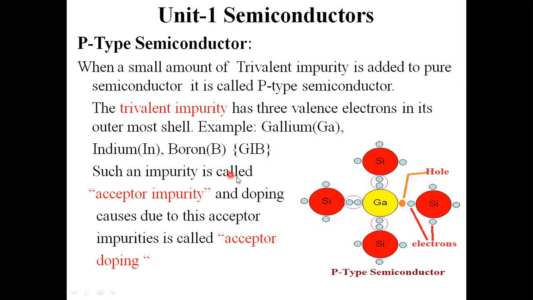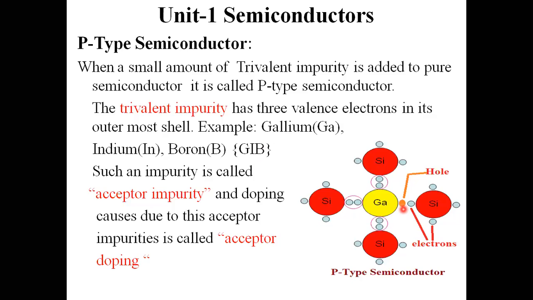Such an impurity is called acceptor impurity. Why is it treated as an acceptor impurity? The outermost shell consists of three electrons, so it makes three covalent bonds, and one vacant position is there. This is the orange color indicated as hole. That vacant position in the outermost shell I can treat as a hole here.